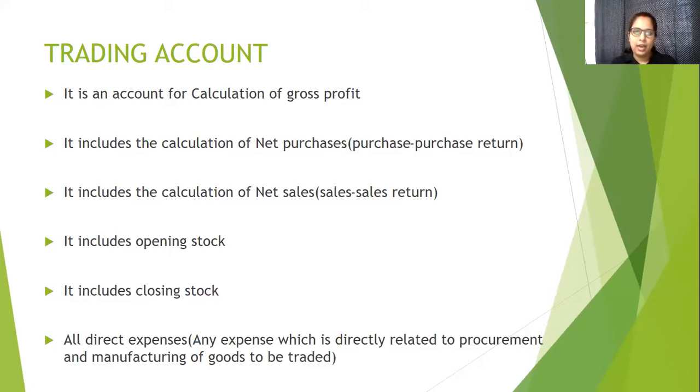And after we put all the expenses and all the incomes in the respective debit and credit side, we will find the balancing figure. That balancing figure will tell us whether the company or business is incurring loss or they are earning profit. So with the help of trading account, we calculate gross profit or gross loss of the business. So mainly it includes purchases.